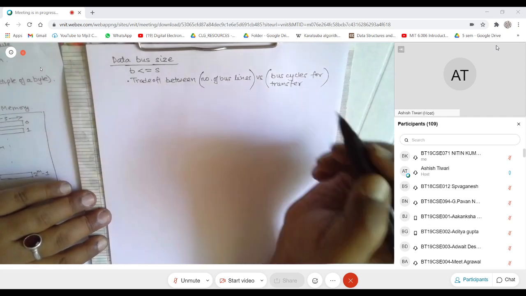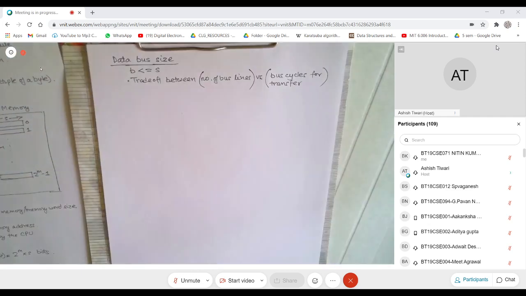So this is the design trade-off. If you use more bus lines, you will probably require fewer bus cycles. If you use fewer bus lines, you will probably need to use the bus more times, or consume more bus cycles. So this is about it.